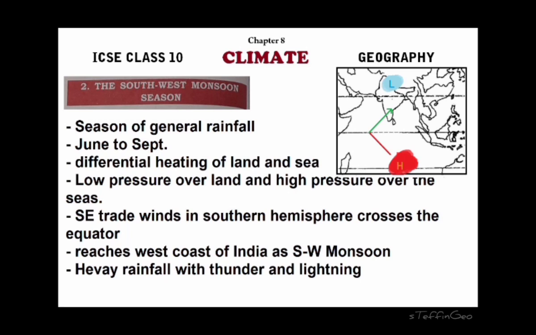So this season is the general season of rainfall. India receives most of its rainfall during the southwest monsoon, right? Wherever these southwest monsoon winds are obstructed by mountains like the Western Ghats, on the windward side it gives heavy rainfall, and in the rain shadow region, it gives very little or no rainfall. Right, now it's not only rainfall. In many areas, it is accompanied by thunder and lightning.